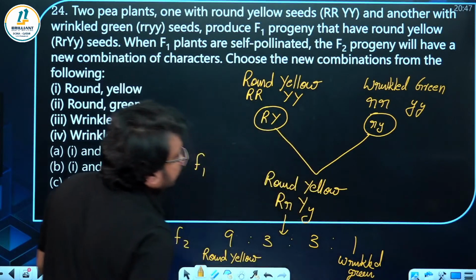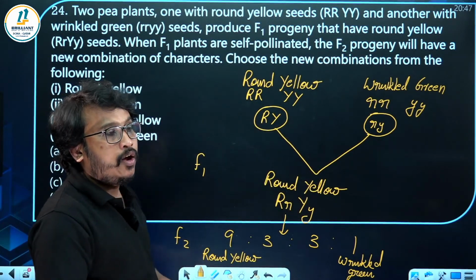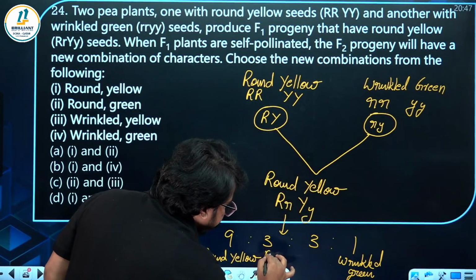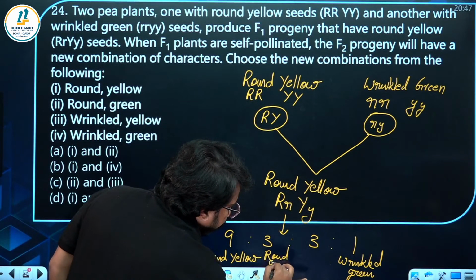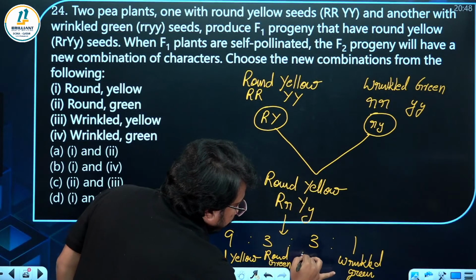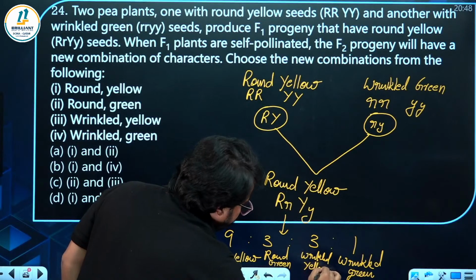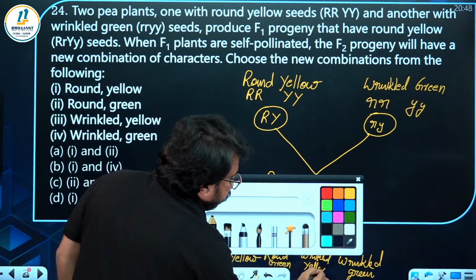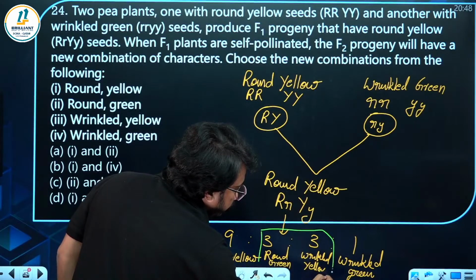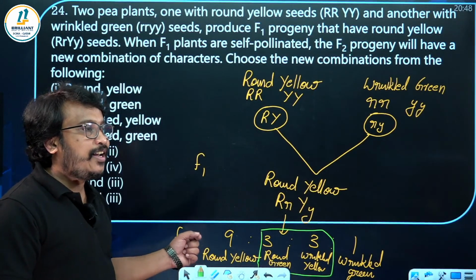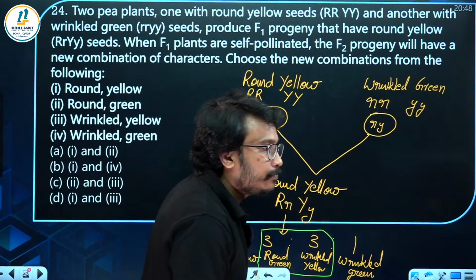Then the remaining 3 and 3 you will get as recombination or new combination, that is round coming with green and wrinkled coming with yellow. That is the new combination of characters. Hope you got it. Then if you want, you can write and see also. So this is the new combination or recombination. Hope you got it.